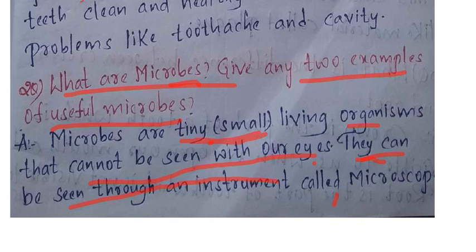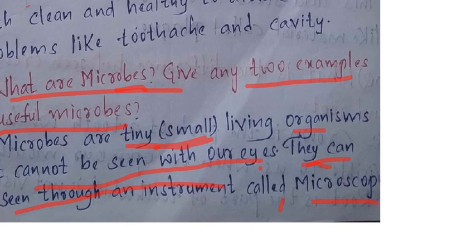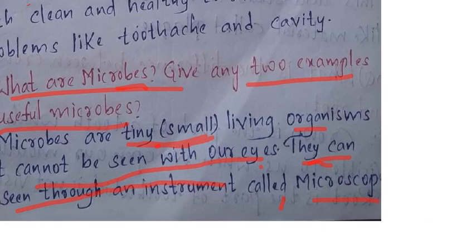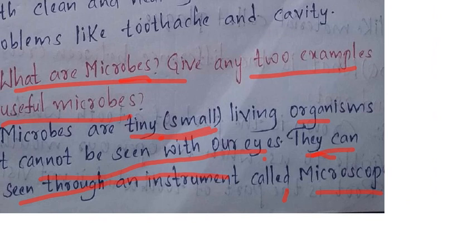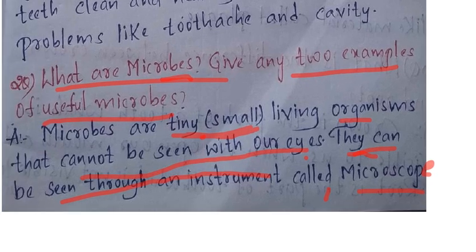Microscope. Here E will be there. Wait. MICROSCOPE. Here E is there, children. You can't see. MICROSCOPE. Okay. Now I'll erase this and I will show you the whole page. You can take a screenshot.